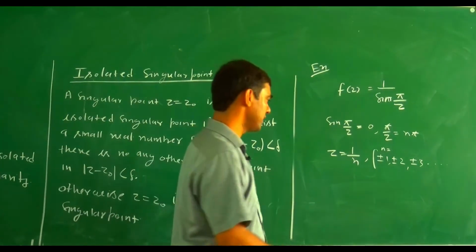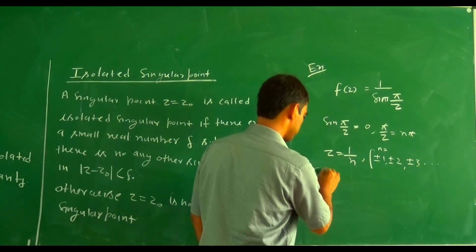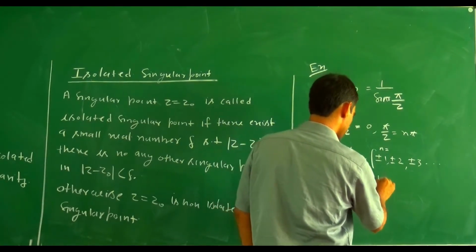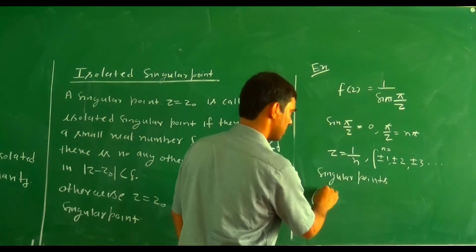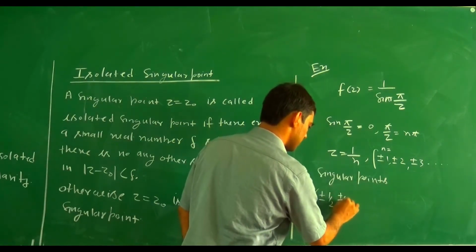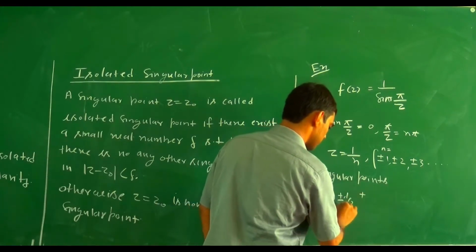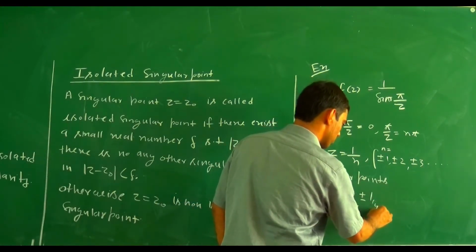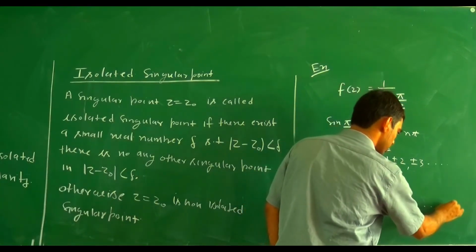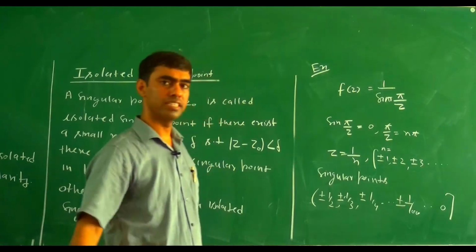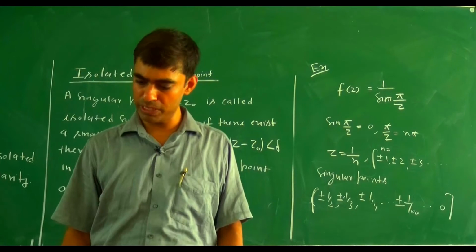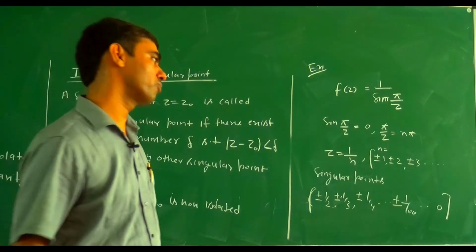So the singular points become plus minus 1, plus minus 1 by 2, plus minus 1 by 3, similarly plus minus 1 by 4, plus minus 1 by 1000. Similarly, 0 is also a singular point. So there is an infinite number of singular points.